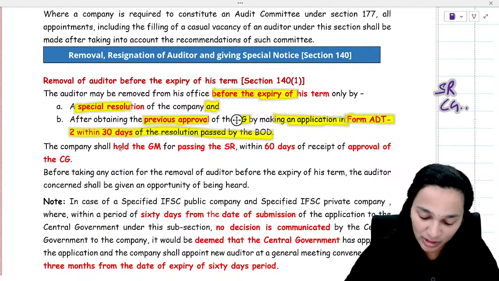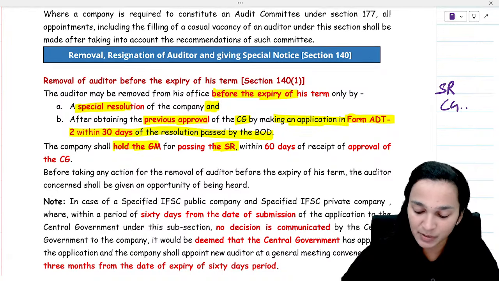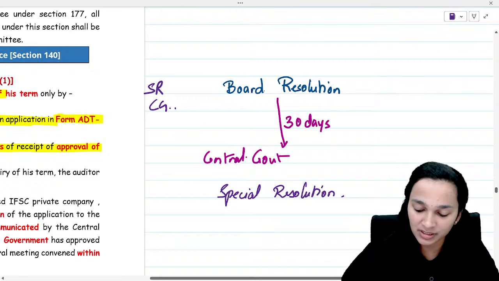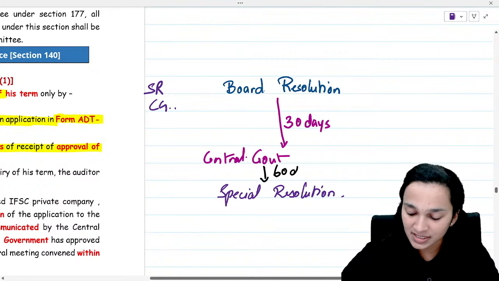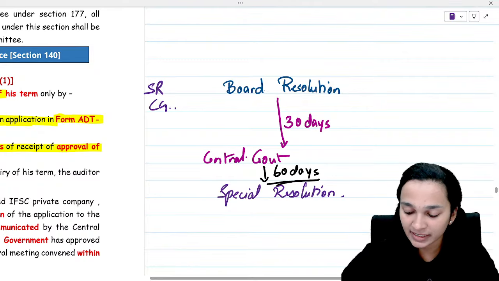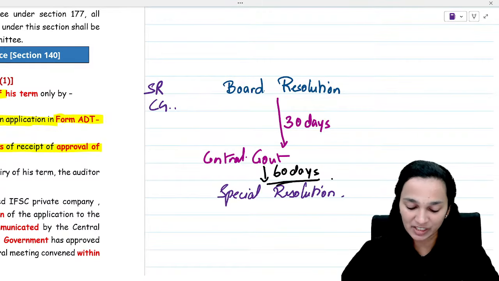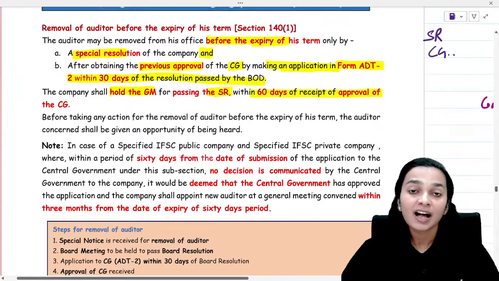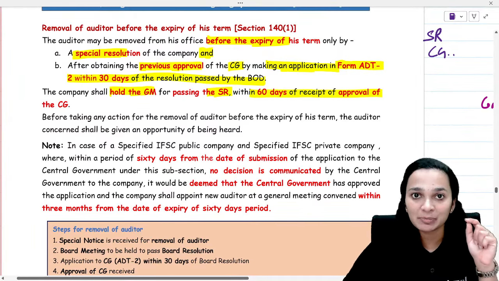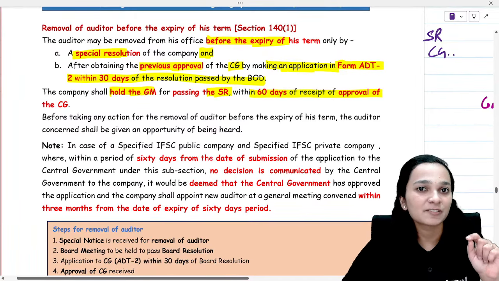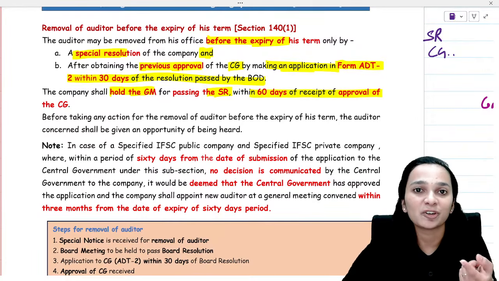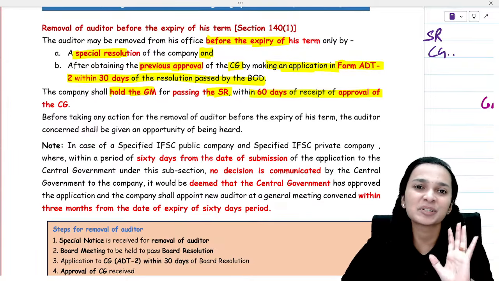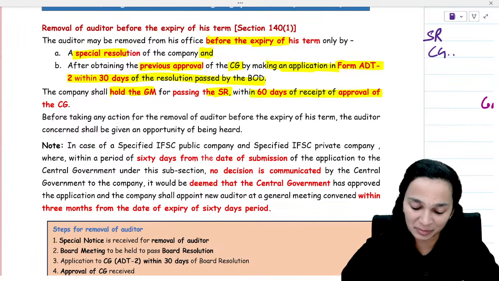The company shall hold the general meeting for passing the special resolution within how many days? Within 60 days of receipt of approval. So here again, within 60 days, the meeting shall be held and this special resolution shall be passed. However, whenever you are removing any person as an auditor, you will have to give the auditor an opportunity of being heard. Listen to his side before you remove him.